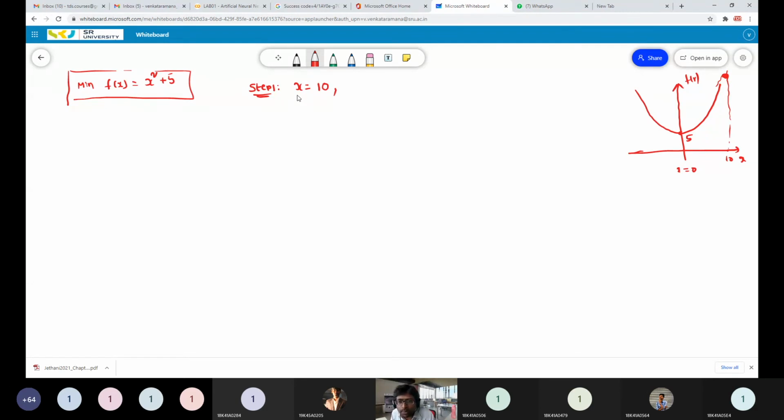So Krishna told that we have to initialize the variable value randomly. So I am initializing the variable value x randomly with 10. Step 1 is completed, or do we have to initialize anything else? Number of iterations, maximum number of iterations. Yeah, perfect. That's called the maximum number of iterations we have to define.